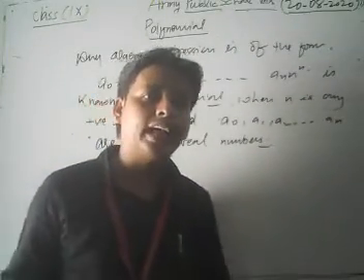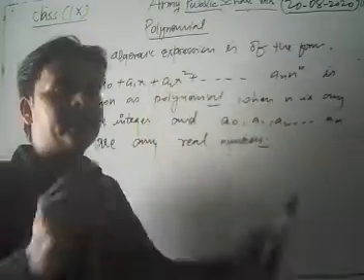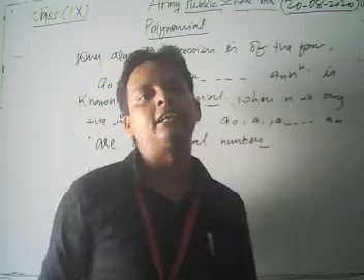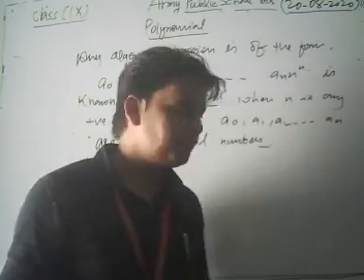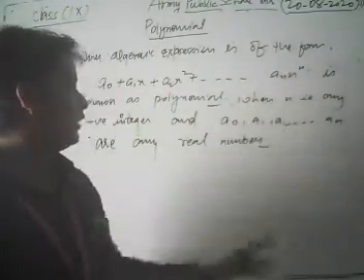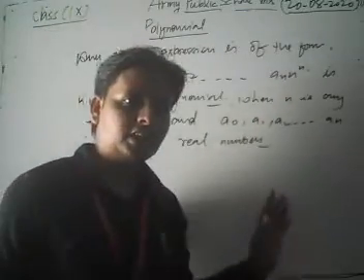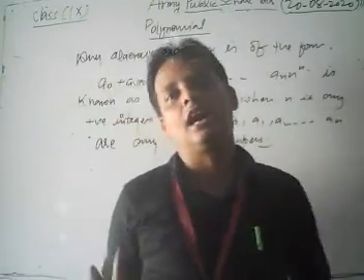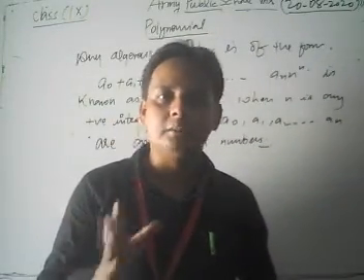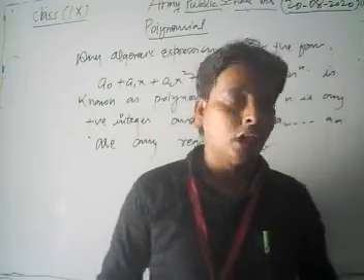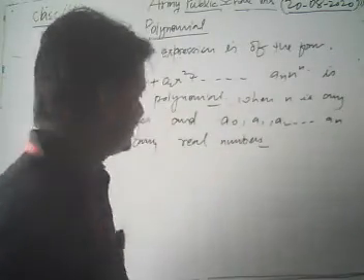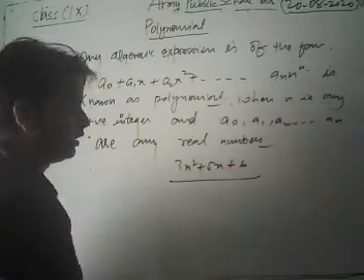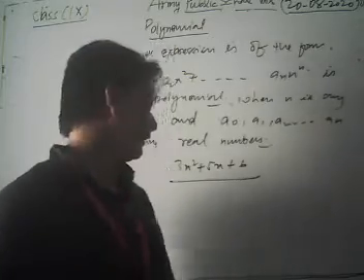So dear students, in this way we discuss the polynomial. What is a polynomial? An algebraic expression of the form a naught plus a1x plus a2x square plus and so on up to an x to the power n is known as a polynomial of degree n, where n is any positive integer and a naught, a1, a2 and so on up to an are any real numbers. For example, 3x square plus 5x plus 6 is a polynomial of degree 2.